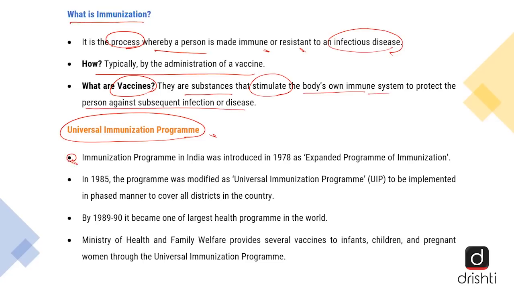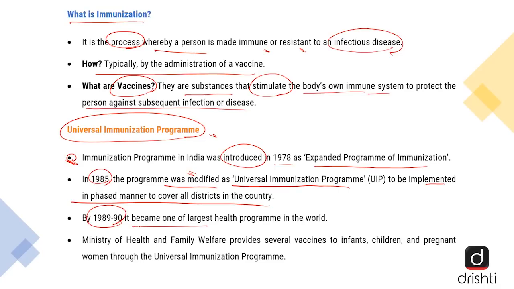The immunization program in India was first introduced in 1978 as part of the Expanded Program of Immunization. In 1985, the program was modified as the Universal Immunization Program, to be implemented in a phased manner to cover all districts in the country. And by 1989-90, it became one of the largest health programs in the world. The Ministry of Health and Family Welfare is the absolute authority on the Universal Immunization Program, and they provide several vaccines to infants, children and pregnant women through it.